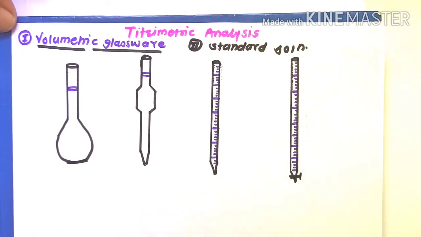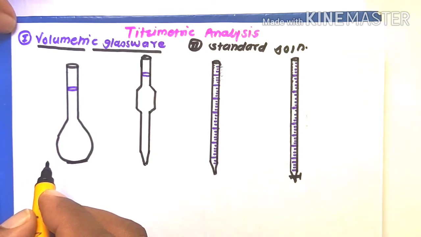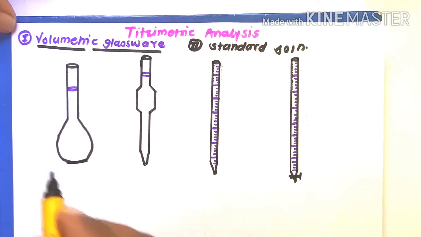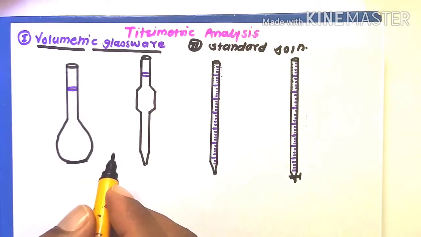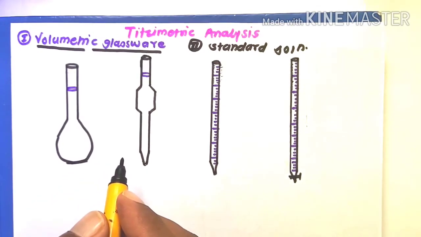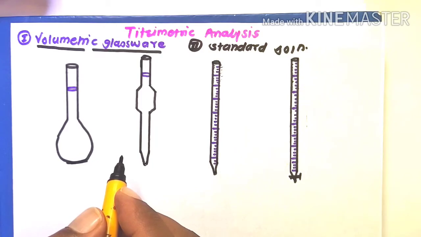The first one is calibrated glasswares, the most common calibrated glasswares like graduated pipettes, volumetric flask, bulb pipette and burette. The second one is routine glasswares.